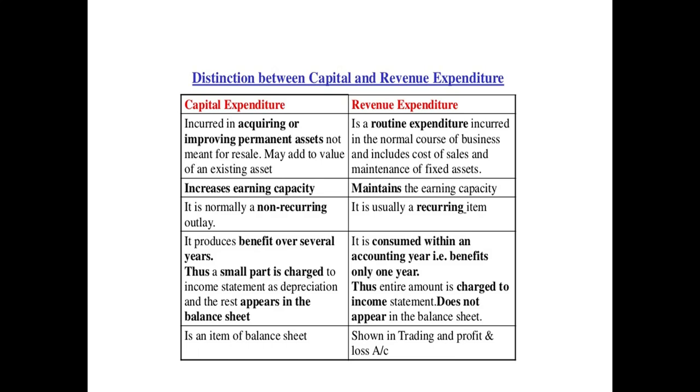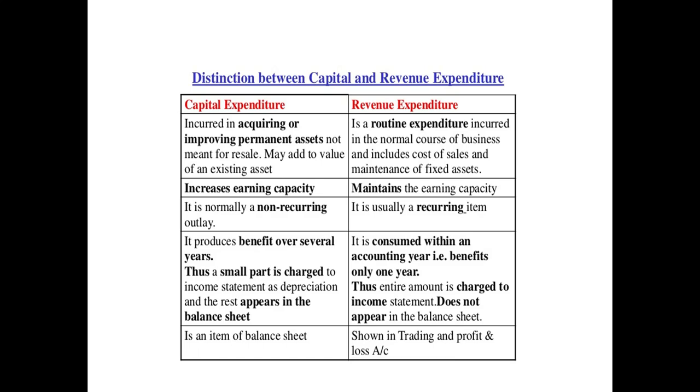Suppose I have purchased some 20 machineries. I am using them for the business, which means it is a capital expenditure. Suppose I am reselling them at that moment, then it comes under revenue expenditure. The day-to-day expenditures will all be taken under revenue expenditure, whereas for long-term expenditure, you make an expenditure and you are going to use that thing for a longer period; all of those come under capital expenditure. They are not meant for resale as such, but they will be used for the business.